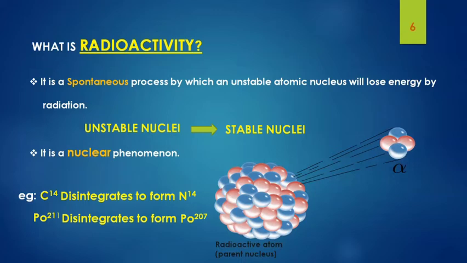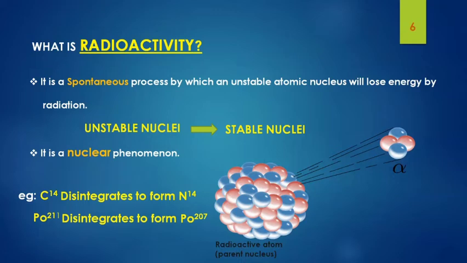So here some examples of radioactive disintegration are also given. First one is C14 disintegrates to form N14. We already discussed that C14 is a radioactive isotope, which means it contains an unstable nucleus.